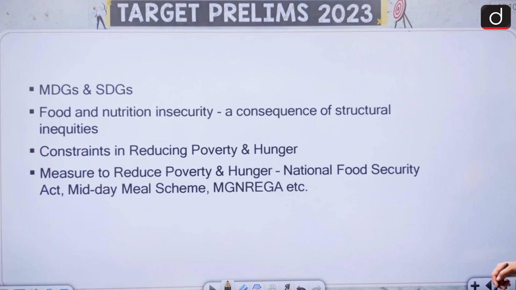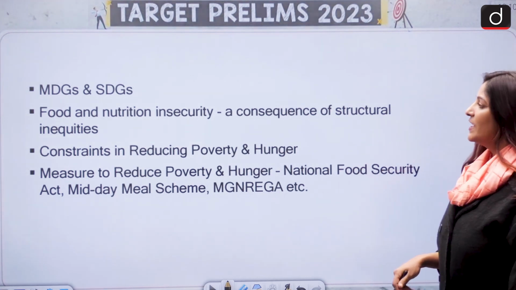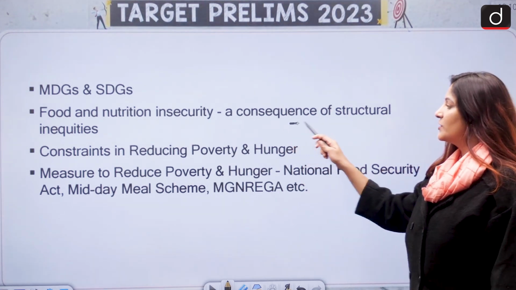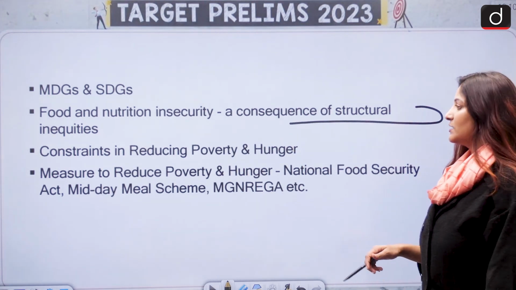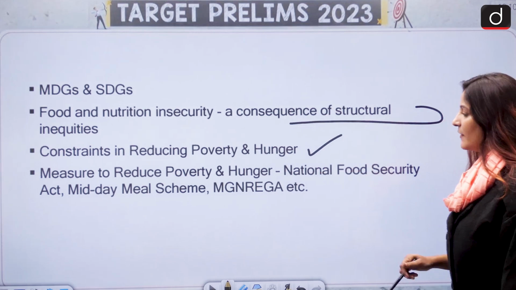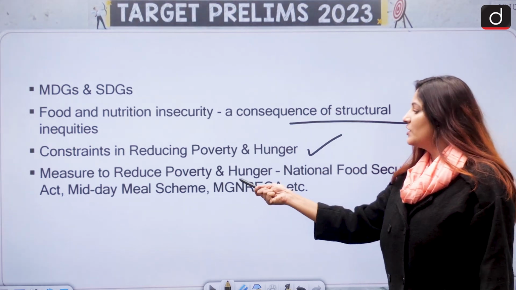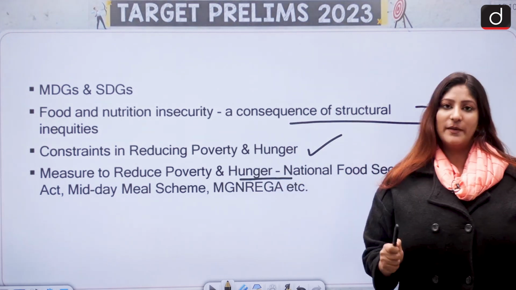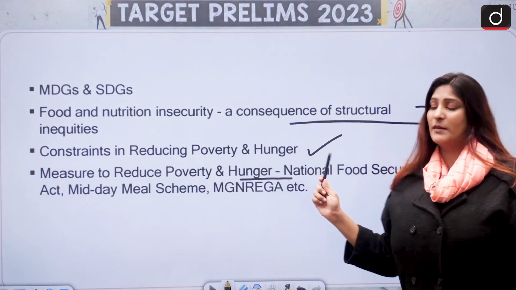Okay, so very important from the perspective of mains, because this is also a part of development economy. MDGs and SDGs, food and nutrition insecurity, a consequence of structural inequities. Constraints in reducing poverty and hunger. Why are we not able to reduce it? Measures to reduce poverty and hunger. Also keep in mind, global hunger index is very important, so do read about that.